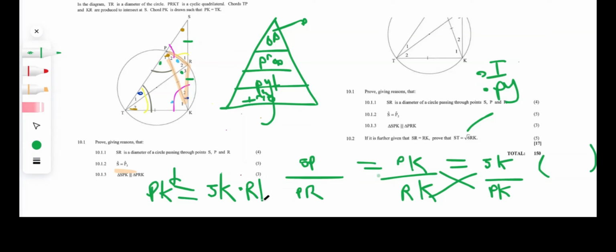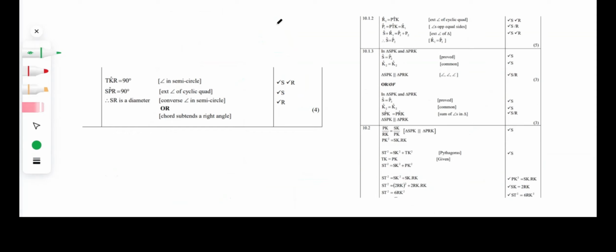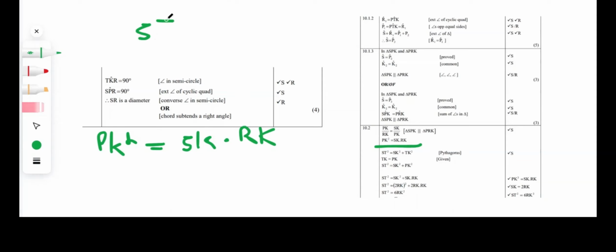by RK. Okay. So now the next question is, now what do we do, guys? We're so far from manipulating it so much so that it looks like that square root that we've been given at the beginning. We're at this point where we just have PK squared equals SK multiplied by RK. And we need to make that look like ST. We need to manipulate it to the point where it looks like ST equals 6 multiplied by RK. So how do we even get there?